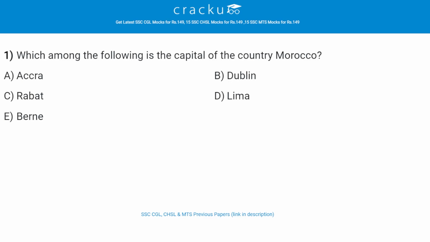Which among the following is the capital of the country Morocco? The correct answer is C, that is Rabat. It is located on the Atlantic coast at the mouth of the Wadi Bou Regreg, opposite the city of Salé.